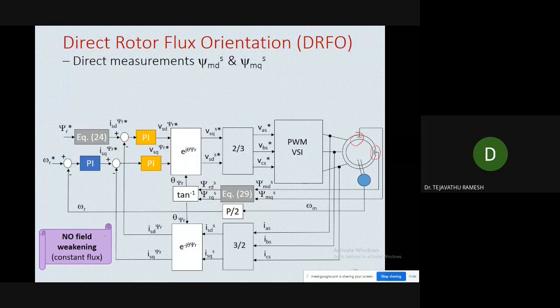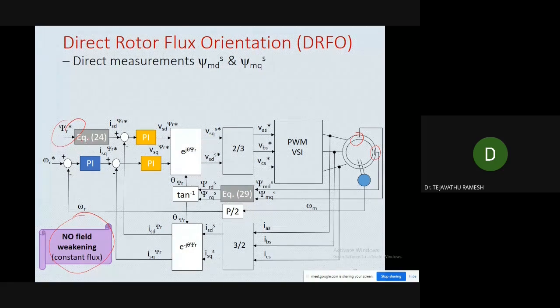We are operating below rated speed. So we can operate until the rated speed or below rated speed. Because here we are not using any field weakening region, we are maintaining the flux constant. Here we are taking the flux always constant. If you want to operate any machine above rated speed, then we need to use the field weakening region. So here we need to reduce the flux.